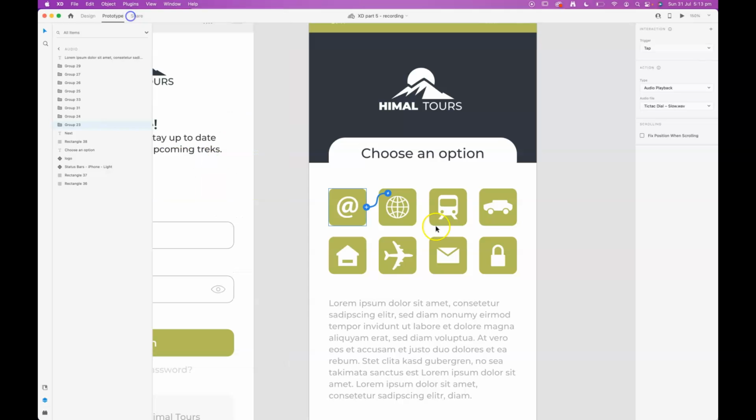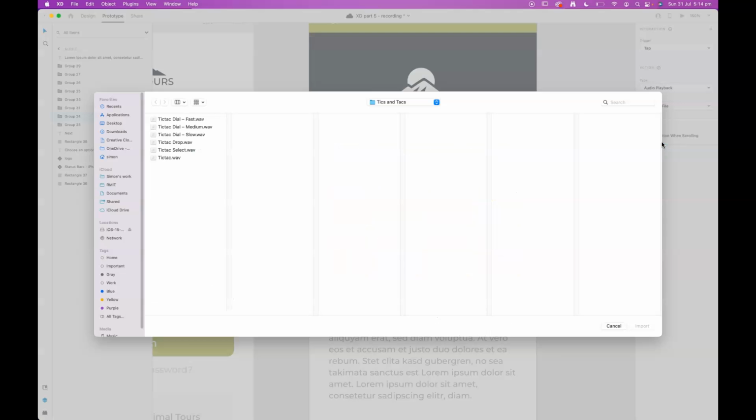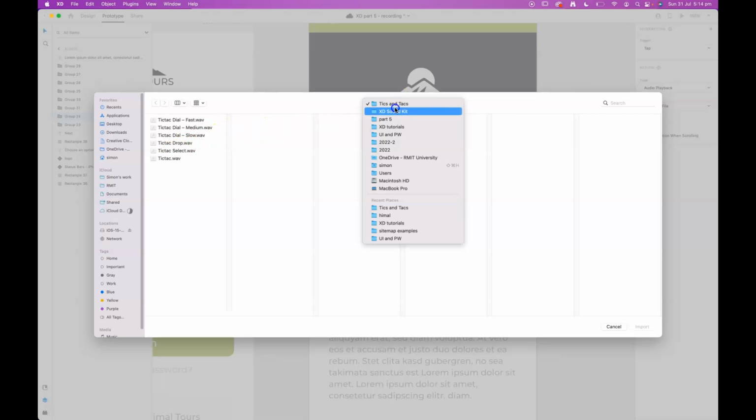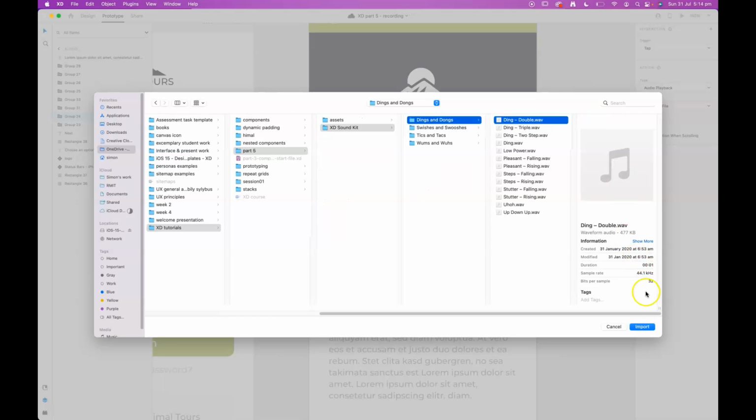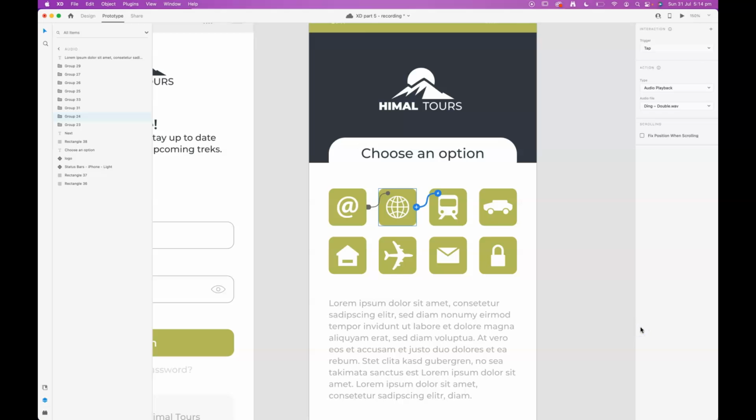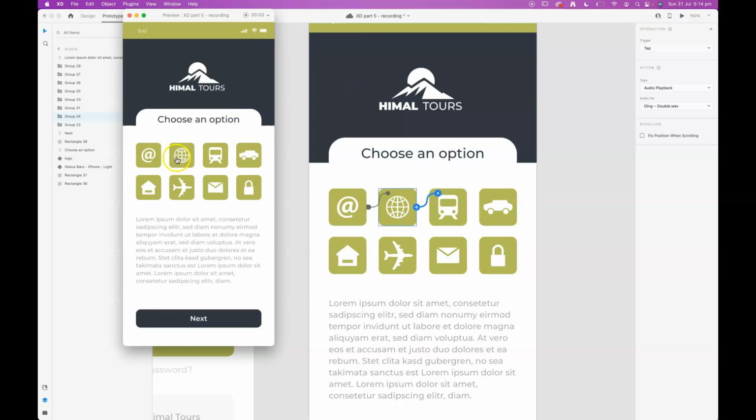Let's add another sound. Choose another file. Maybe we'll add... No, I'll add another one. Maybe a ding. Import that into the project and give that a test. Awesome. So that's adding sound to our prototypes.